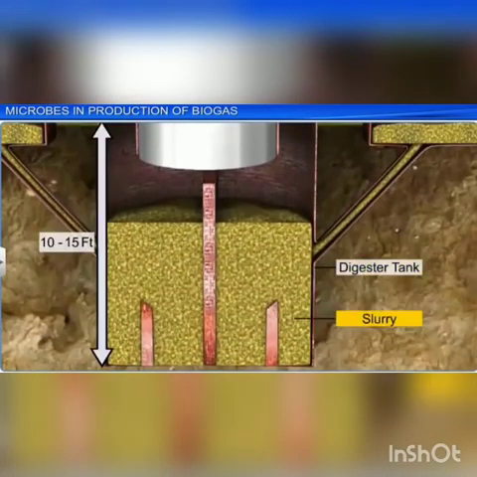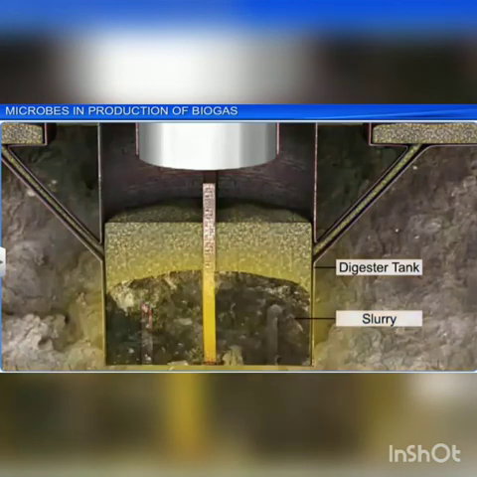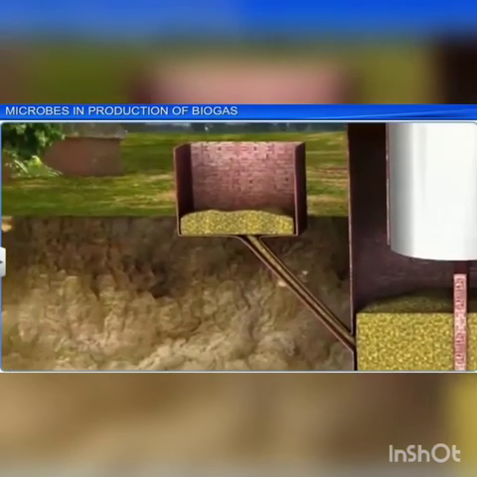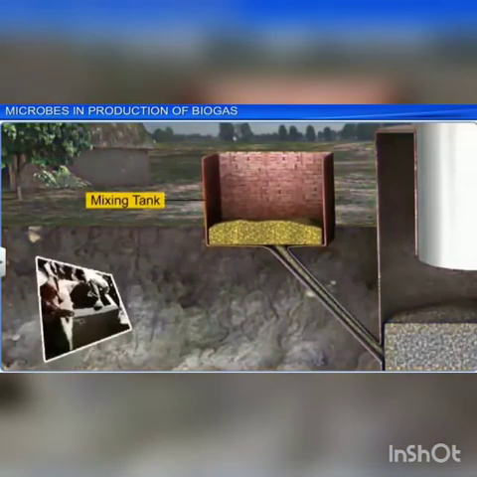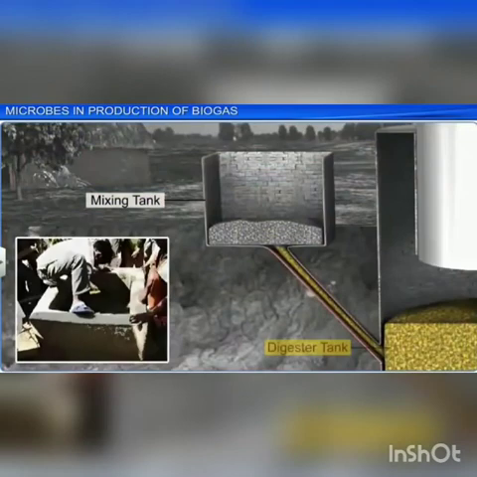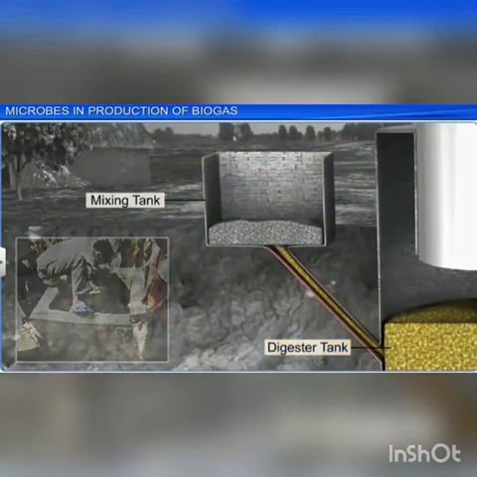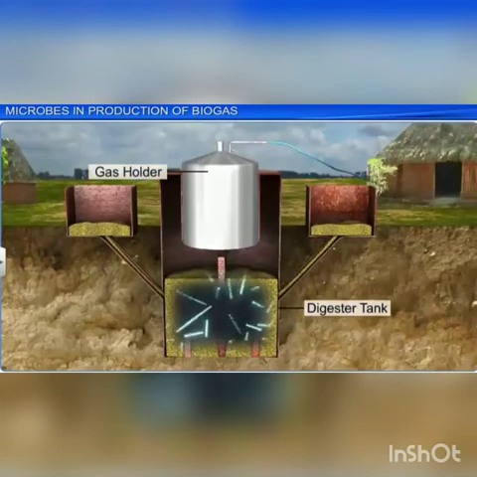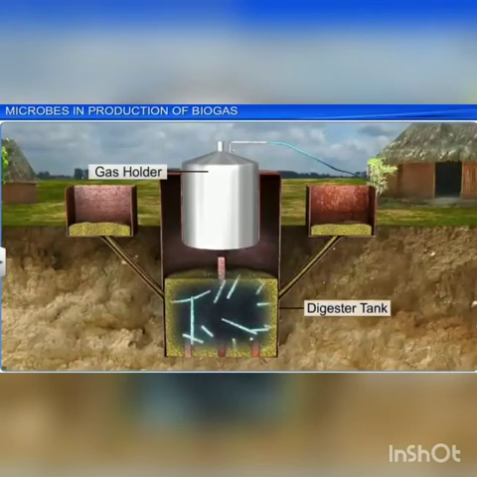Bio waste is collected and a slurry of dung is fed into this digester. It has a side opening into which the organic materials for digestion are incorporated for microbial activity. Anaerobic digestion is accomplished in 3 stages. One is solubilization, the next is acidogenesis, and the third is methanogenesis.